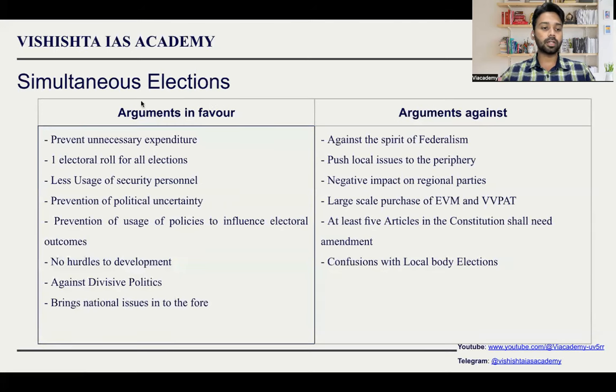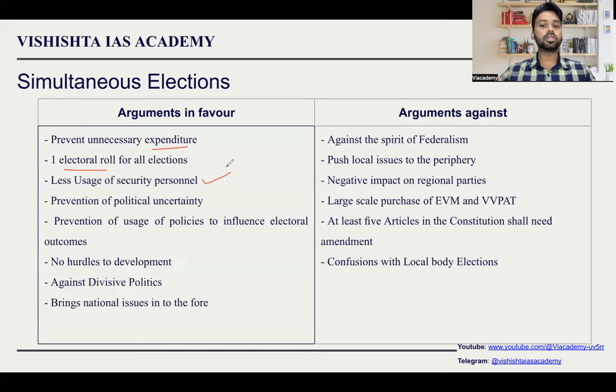What are the benefits? One, unnecessary expenditure will be done away with. You can just spend once, and that will be enough. You don't have to conduct multiple elections. There can be just one electoral roll. With the electoral roll, a lot of problems happen. In the state assembly election, someone's name will be on the electoral roll, but in the Lok Sabha election, the name will not be there. So a lot of confusion happens here. Such things can be avoided.